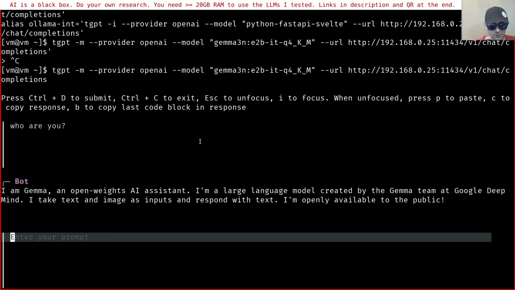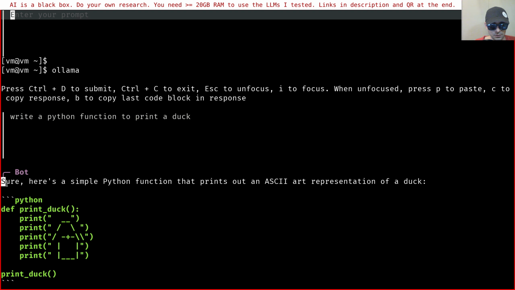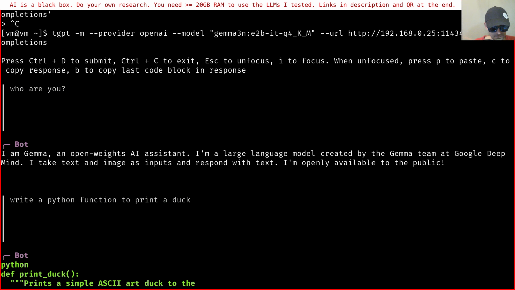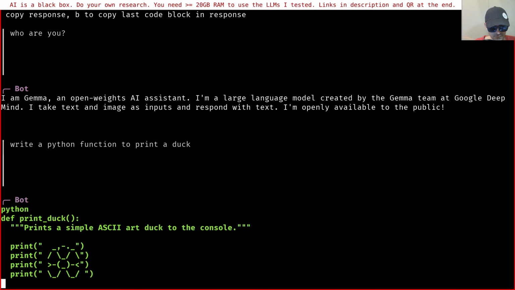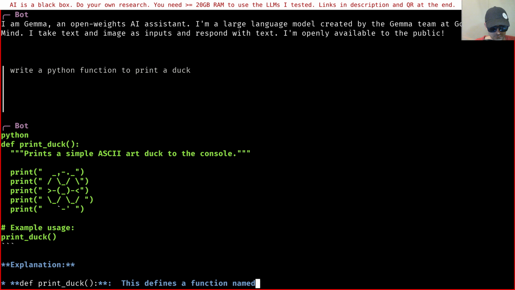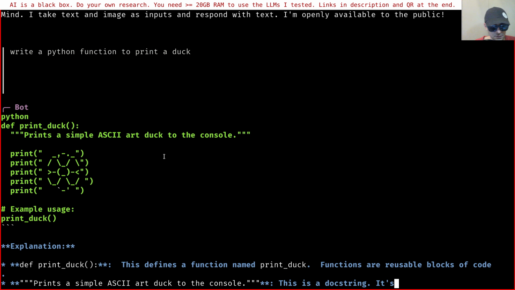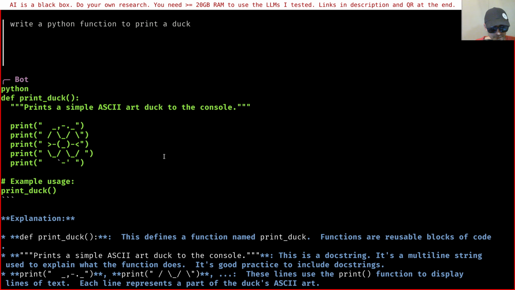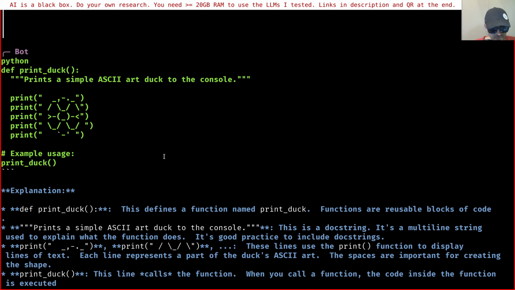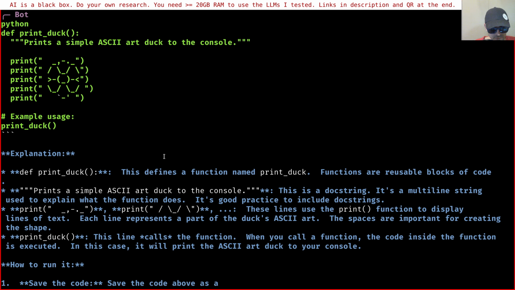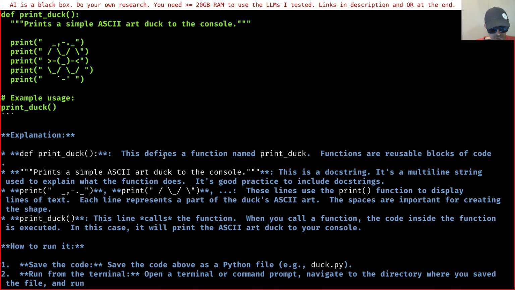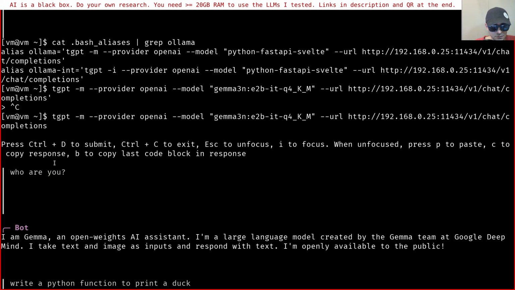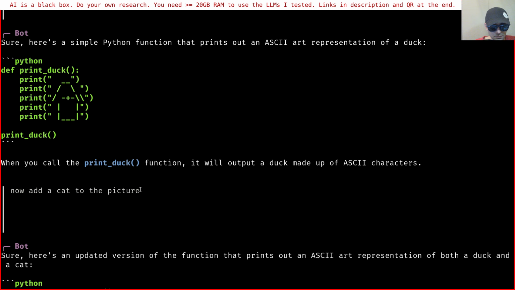Let's try the same prompt here. I don't know. That doesn't seem like a duck to me. That's okay. It's interesting because this is a new model, so we can see. And then we have this one.